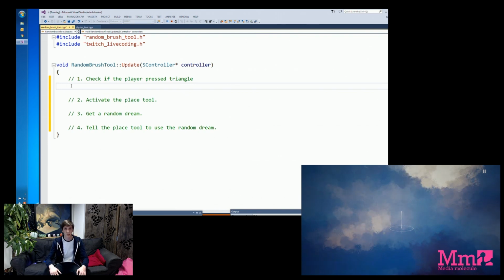Again, if you don't understand things, please ask questions. But again, it's just a rough example. You don't have to understand everything, just as long as you get the general flow. So step 1 is check if the player pressed triangle.